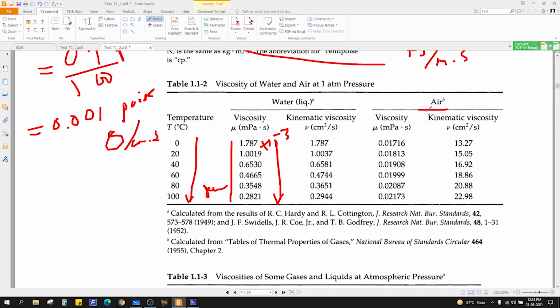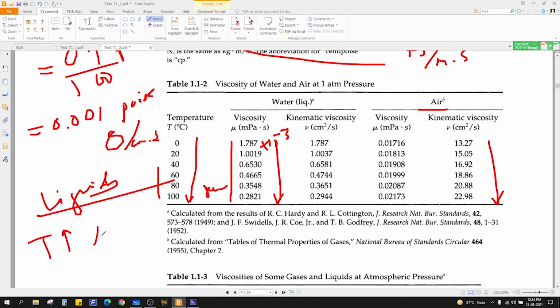And for the air, what is happening? See, temperature is increasing, the viscosity is also increasing, right? So from this table you can see that for liquids, if the temperature increases, the viscosity decreases.